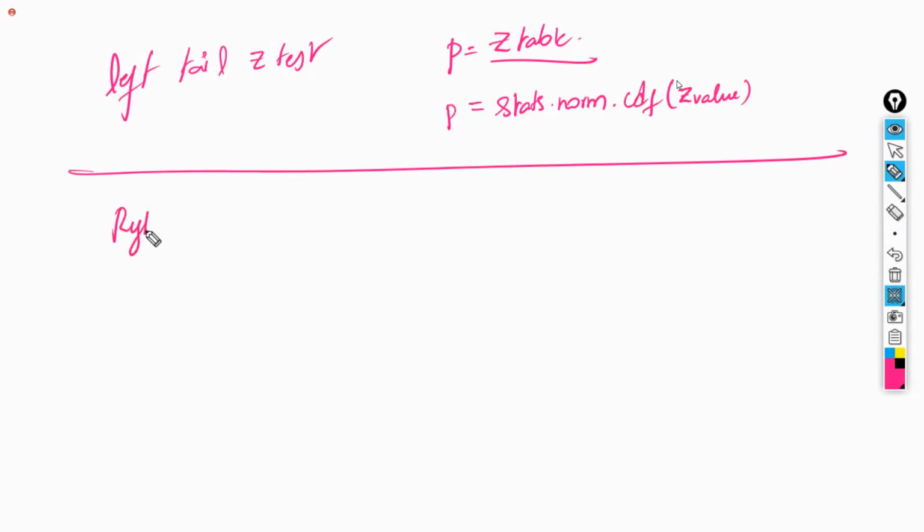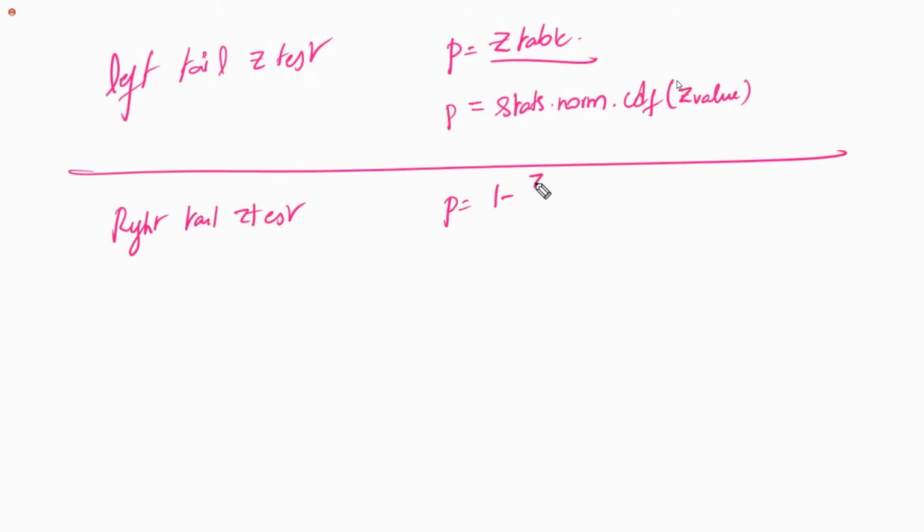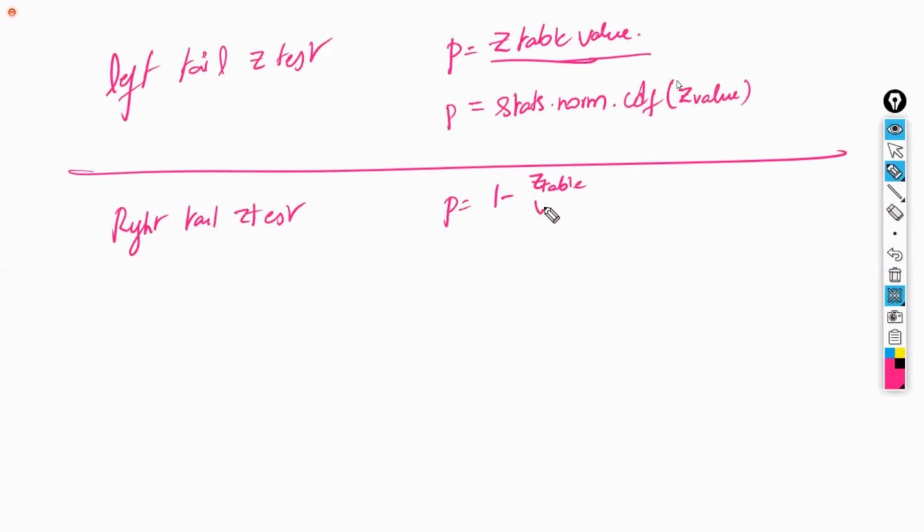For the right tail test, for a right tail Z test, the p-value is going to be 1 minus whatever the Z table value you see. For left tail, your p-value is nothing but the Z table value directly. But here, you have to do 1 minus the Z table value, because for the right side part you want 1 minus left side area. Then only you will get the right side area.